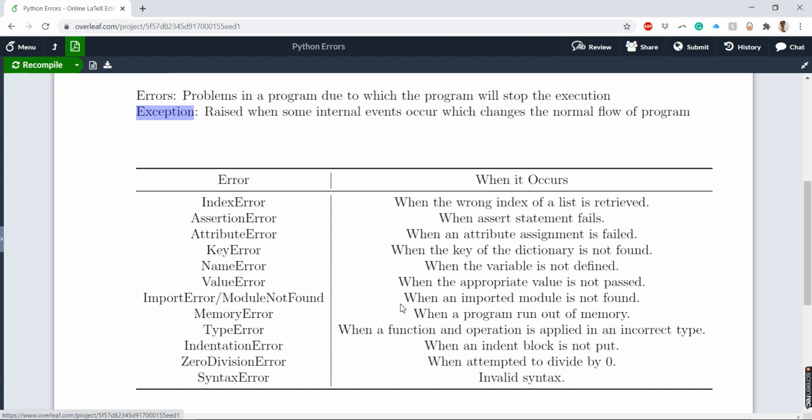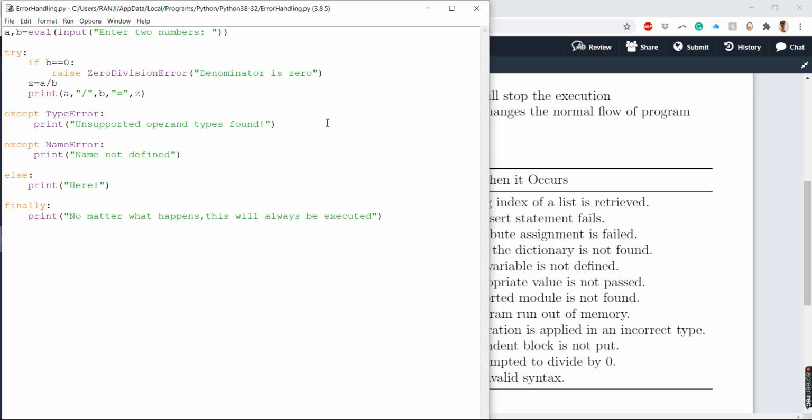So better we write a program in order to understand this. I have this particular program, which is basically for error handling. Now I take two inputs from the user, that is two numbers, by this line. Then I'm doing a try except.